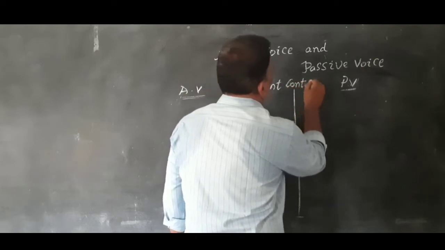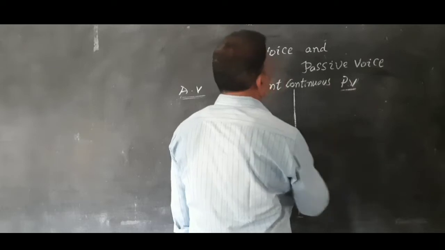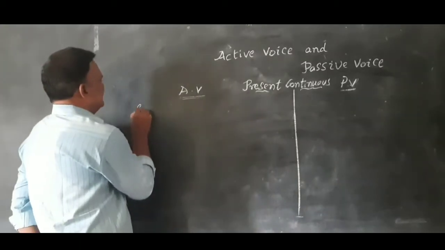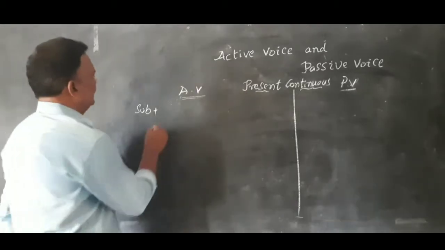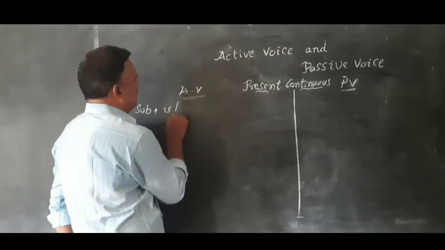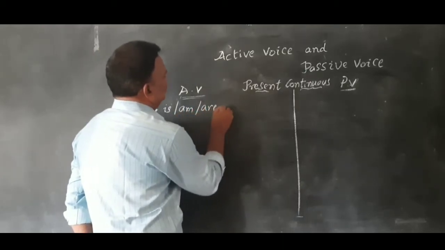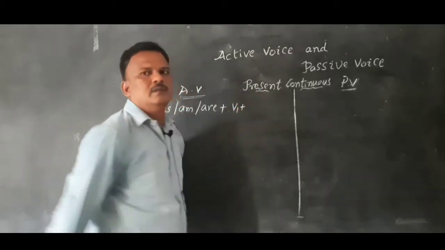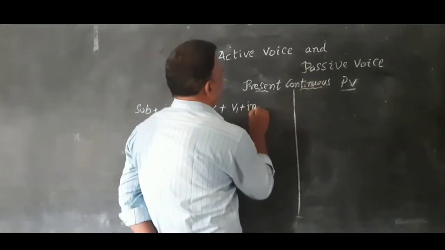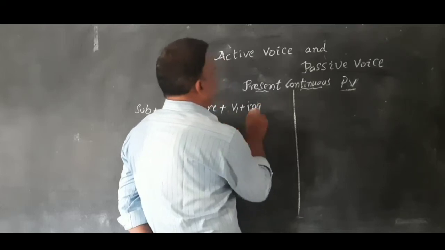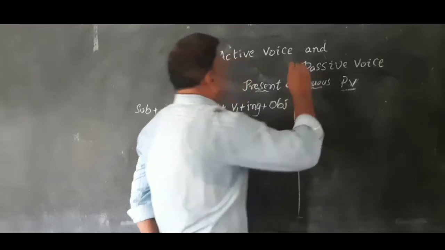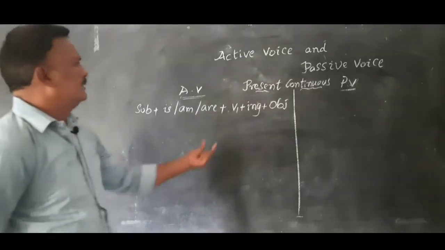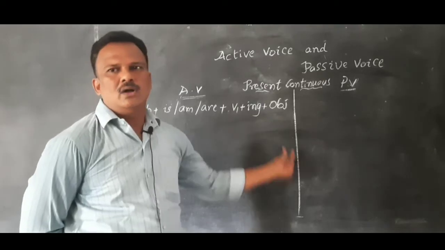The structure of active voice: subject plus is or am or are plus V1 plus ing plus object. Since it is present tense, we use is, am or are, and for continuous, the form is V1 plus ing.